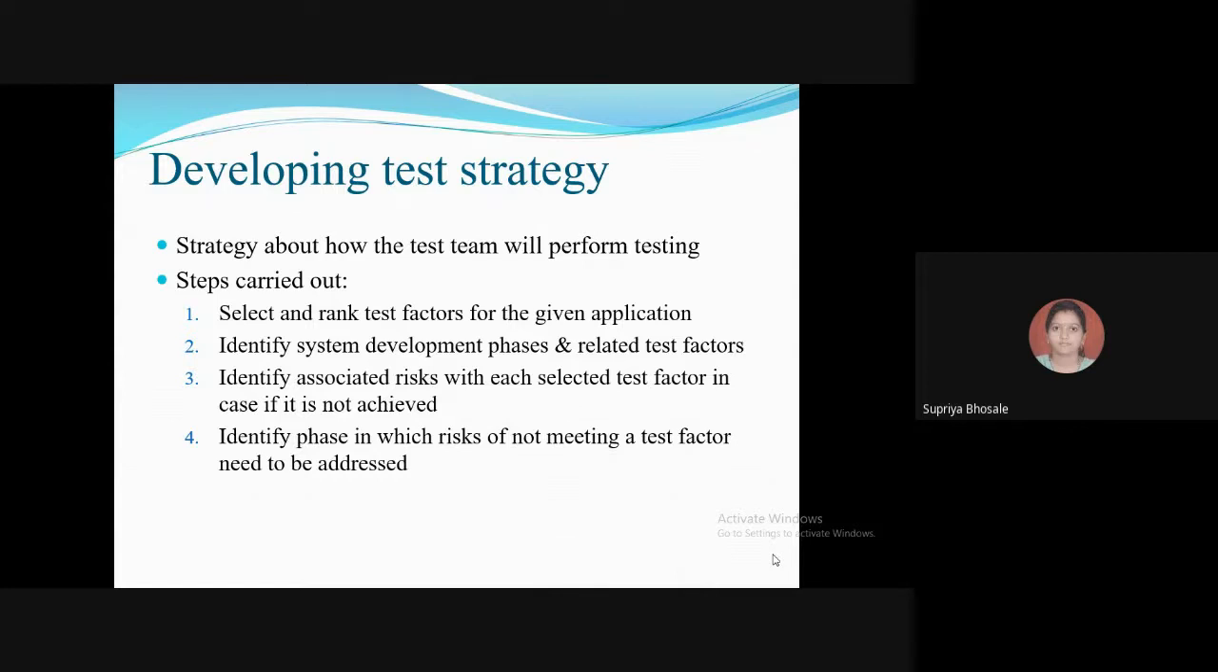And number 4, identify the phase in which risks of not meeting a test factor need to be addressed. So the risks may be tackled in different ways during the development life cycle phases. As the phase is over, one needs to assess the actual impact of the risks and the effectiveness of the devised countermeasures for the same.